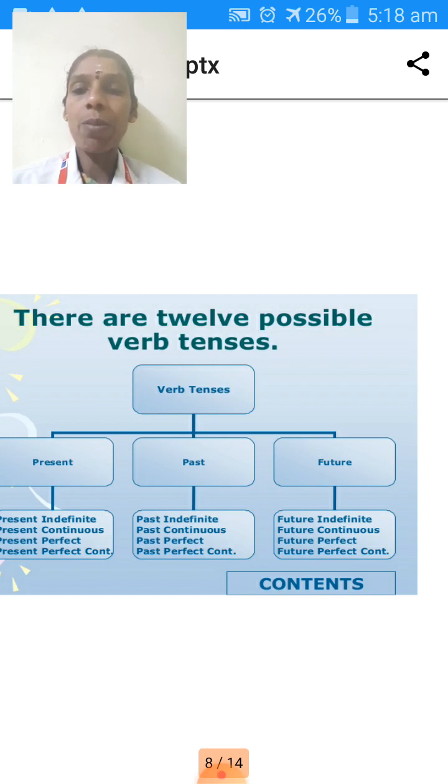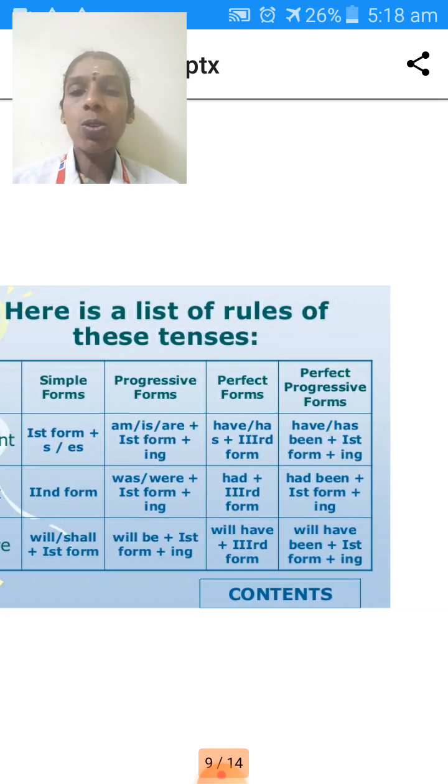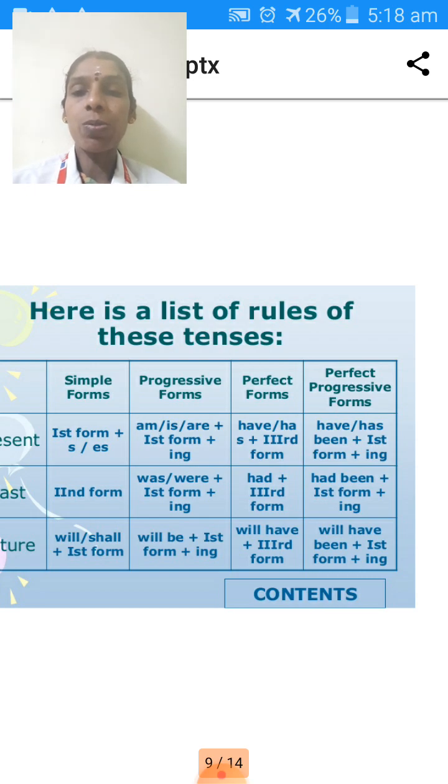Apart from that, in present tense you have four divisions: simple present, present continuous, present perfect, present perfect continuous. Next one, past: simple past, past continuous, past perfect, past perfect continuous. Then simple future, future continuous, future perfect, future perfect continuous. If you have a clear idea about the tabular column, you can easily identify the sentence in the tenses. It is very easy to identify the tenses.